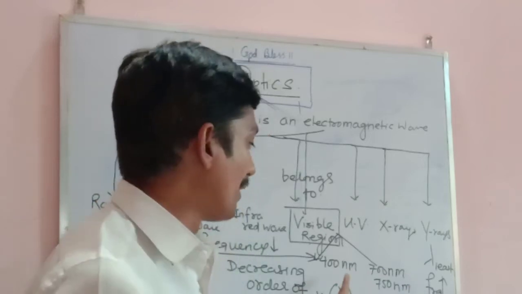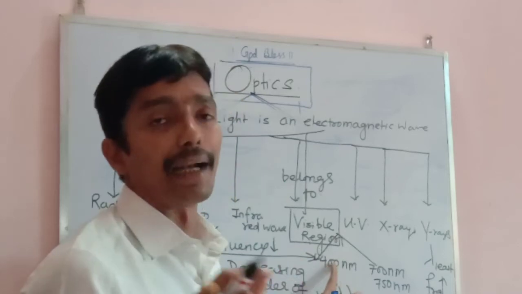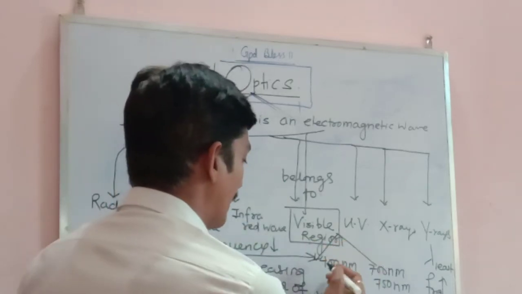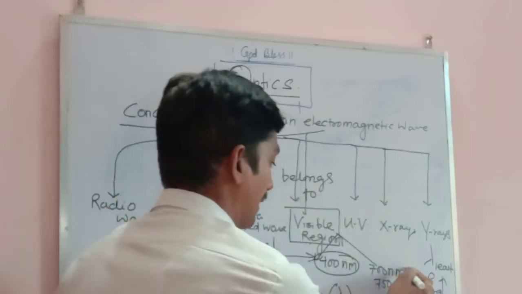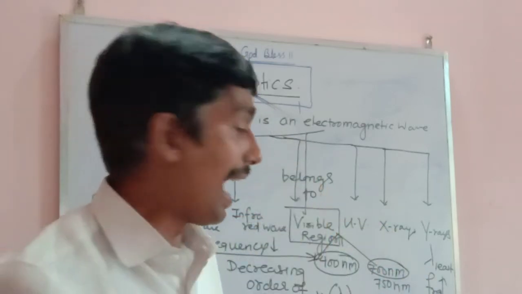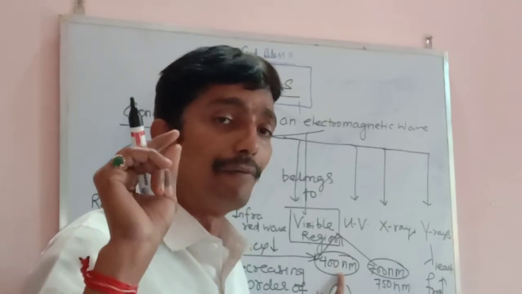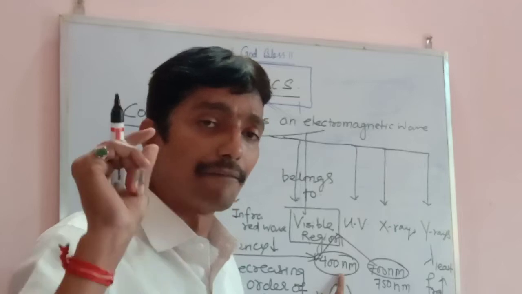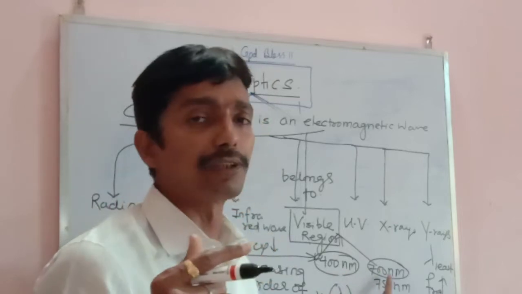I am writing the wavelength ranging from 400 nanometer to 700 nanometer in the visible region. Again, I am writing the wavelength of the visible region, and the wavelength under the visible region ranges from 400 to 700.